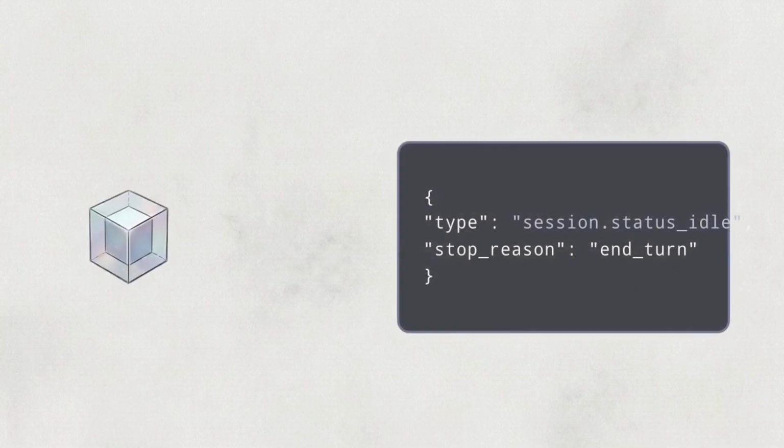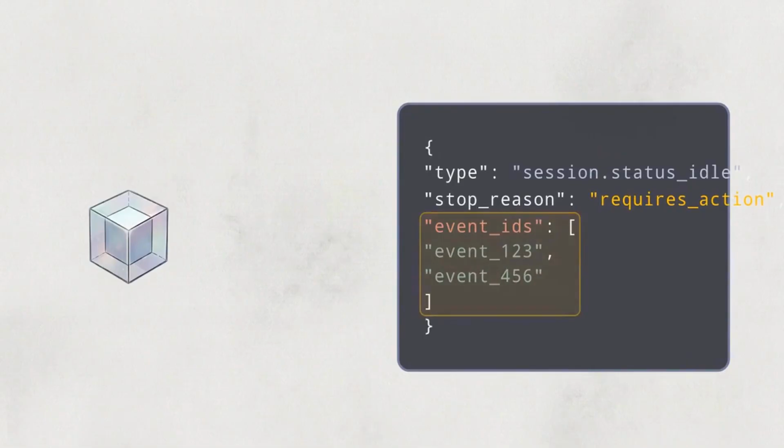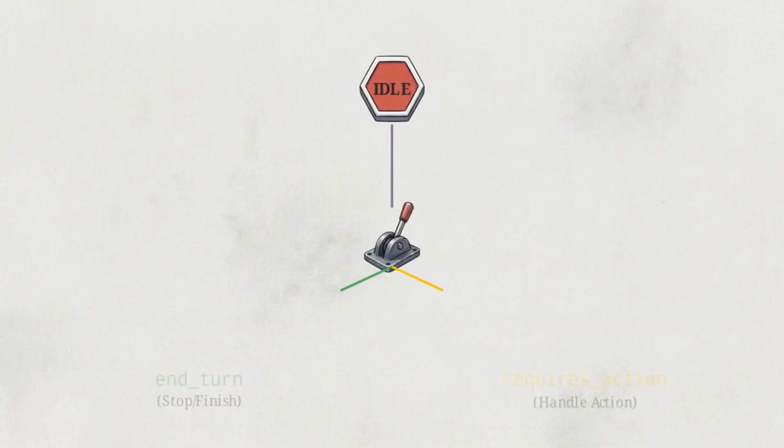The first is a successful completion. The second, requires action, means the agent is blocked. It has hit a client-side dependency or permission gate, and it expands downward to reveal a nested array of event IDs. Those nested IDs identify the tool calls the agent is trying to make. It needs your application to approve them. If your client abruptly disconnects without resolving those IDs, the server-side process sits in an indefinite deadlock.